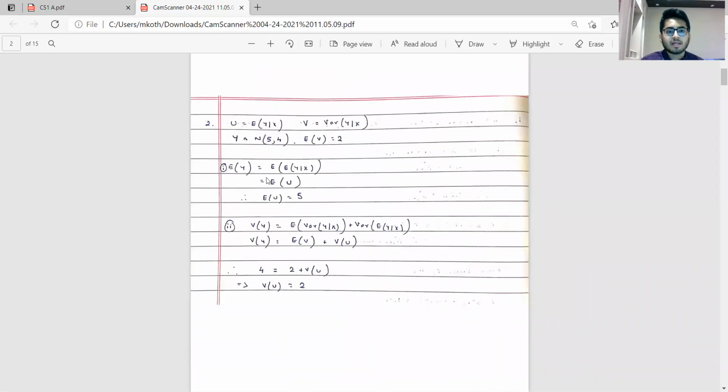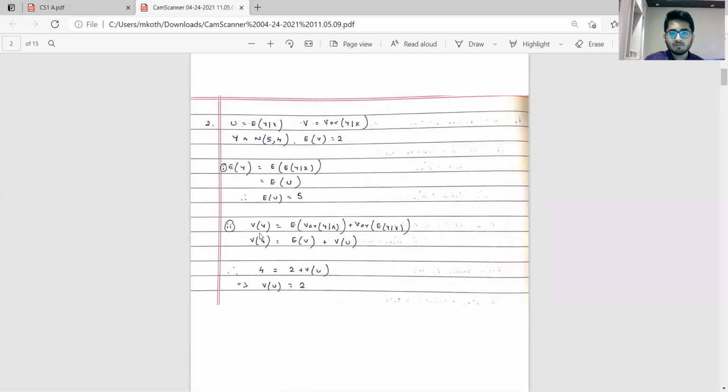So we know that expectation of y is nothing but expectation of expectation of y given x, and expectation of y given x is nothing but U. So what we actually want is expectation of U in the question, which is nothing but expectation of y. And using this result, we get it to be nothing but 5, as y follows normal 5 comma 4.